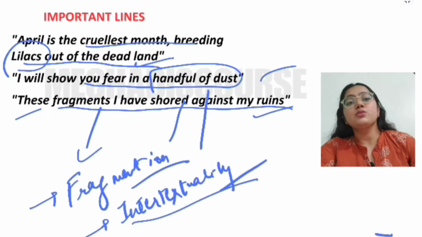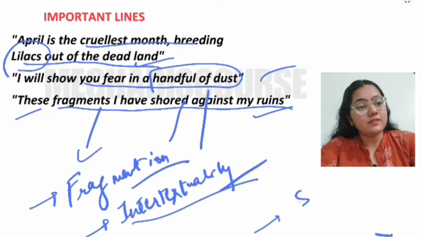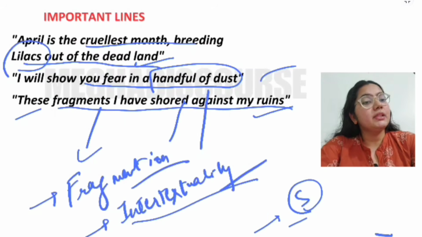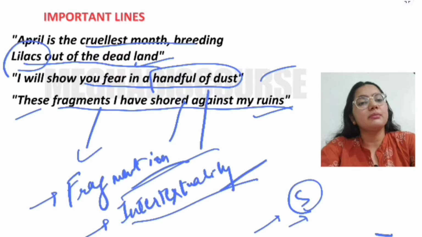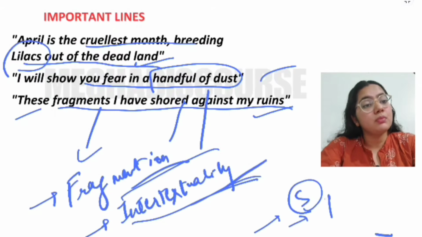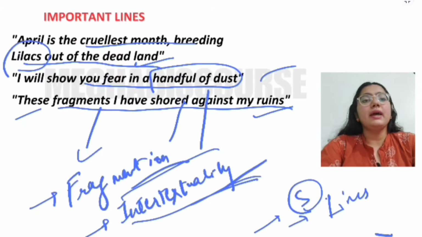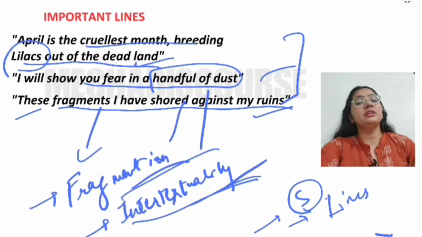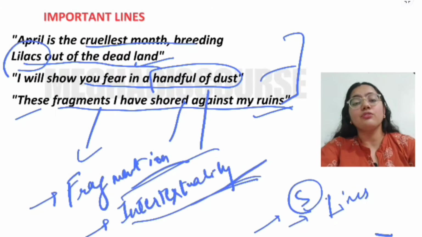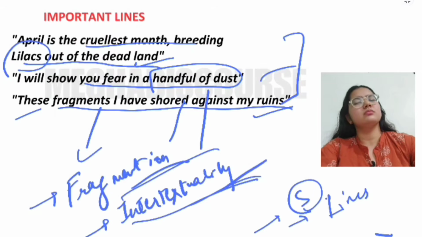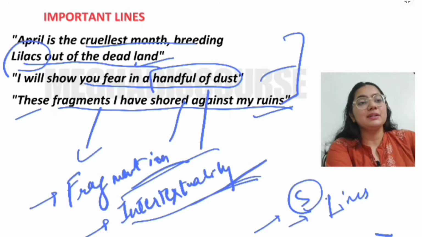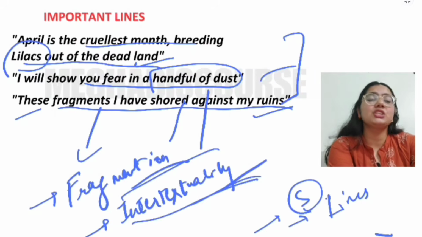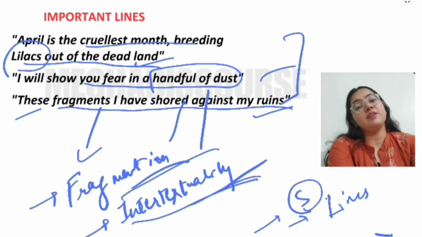So just remember all the 5 sections, right? Remember the publishing date, remember the main ideas, main key themes, and the fragmentation, and the important good lines. I'm showing you the important lines, but you need to go into the detail of these works. Please do some research on your own, so that you can get an edge, because these are competitive examinations and you really need to have an edge.